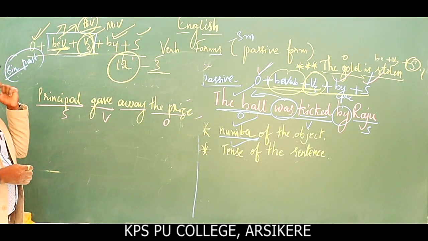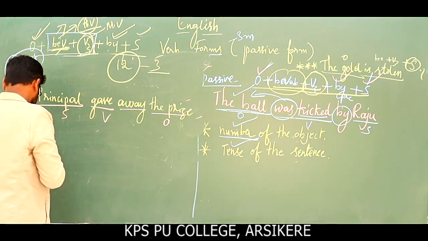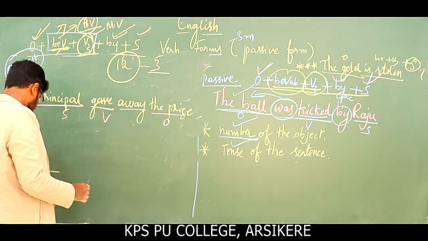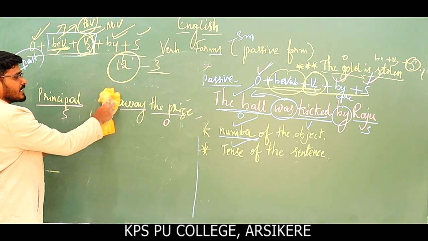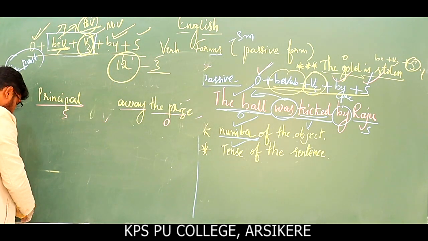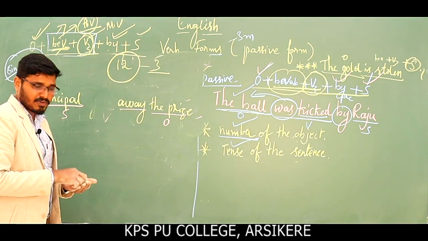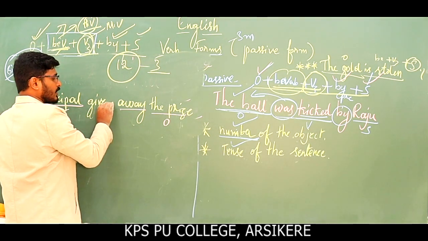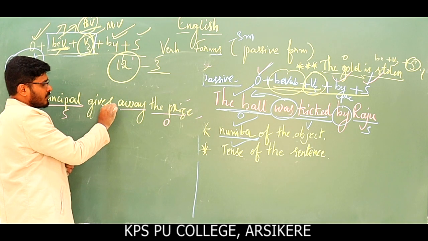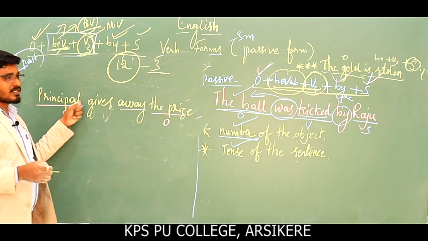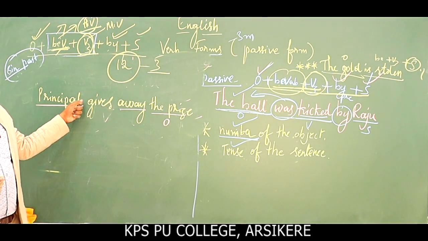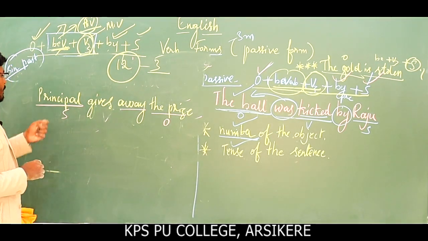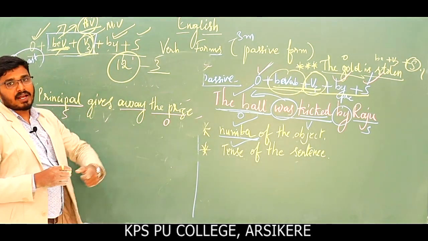So here, okay, the same, this is also simple past tense. As we have discussed, let us take it in simple present tense, because we have already discussed one example from simple past tense. Principal give, and the s form should be added here, because principal is singular and present tense takes the s form with the verb. Okay, principal gives away the prize.